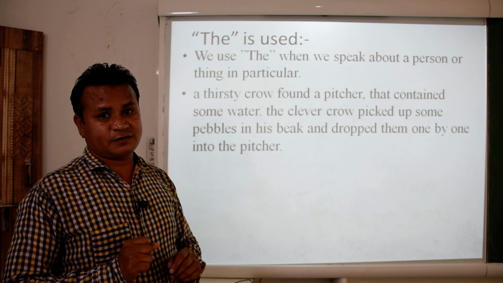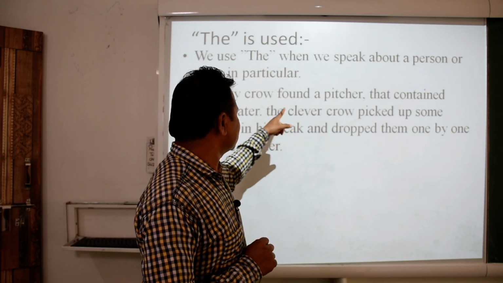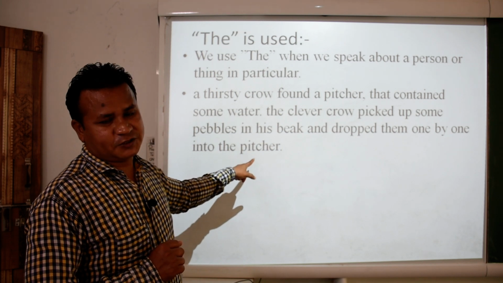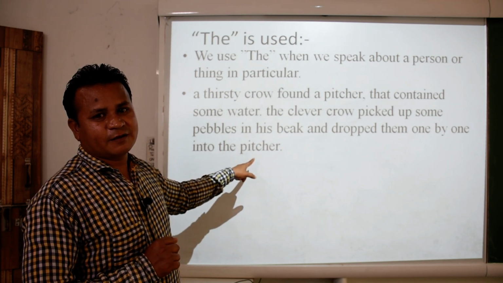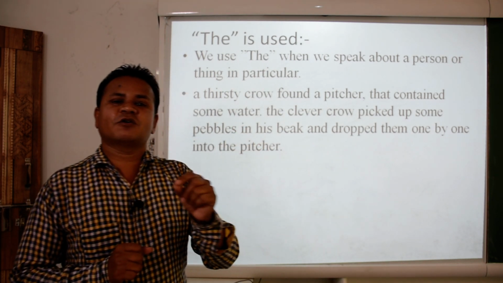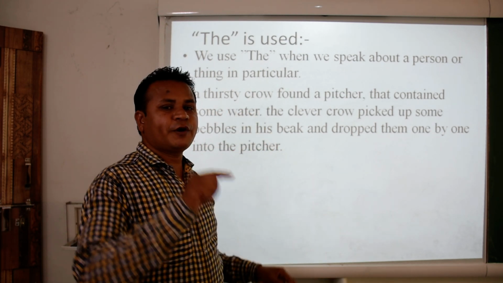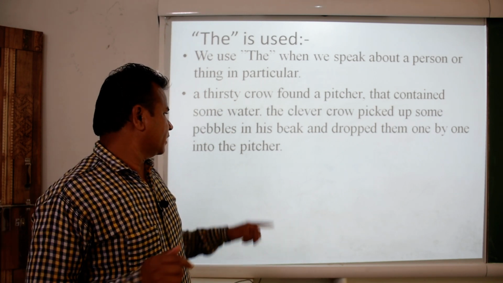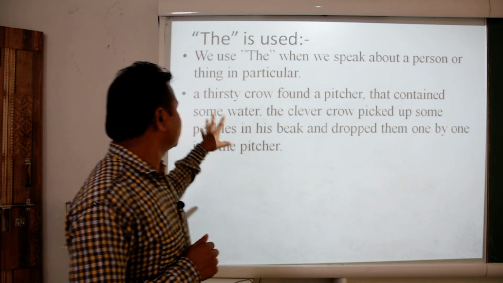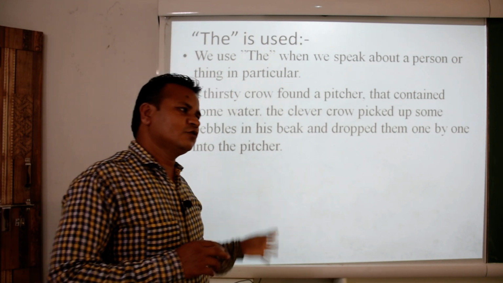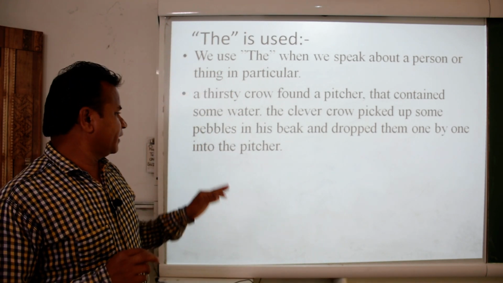Now, you see, somewhere in the beginning we used "a thirsty crow". You were not sure, but when you are talking the second time about the same thing, you are using "the clever crow". In the first line, you can see, found a pitcher, here the pitcher. Why? Because the subject is already introduced. We are pointing out something particular, that is why it is used. I hope you understood when to use the definite article.